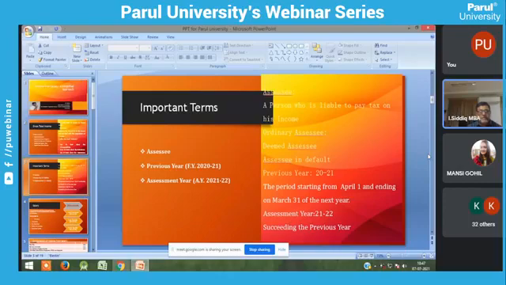The previous year is also termed the income earning year. What is your income for that particular period? You have to pay the tax on this income in the next year. That is called, my dear students and faculty members, the assessment year. The assessment year is the tax payable year, according to me.